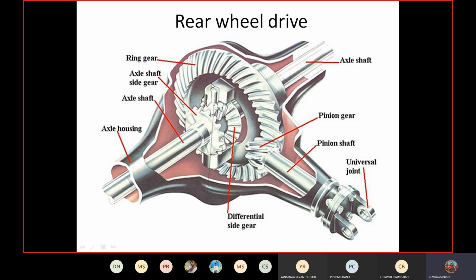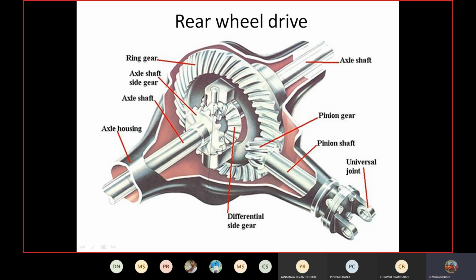In this differential gearbox, the pinion shaft rotates over a bigger gear, which is called the ring gear. So when the pinion shaft rotates, it rotates the ring gear. At the top and bottom of this ring gear, there are another two gears attached. These are called spider gears.